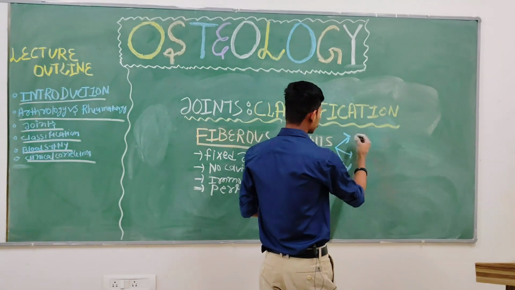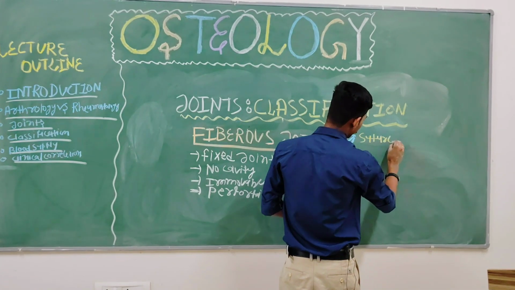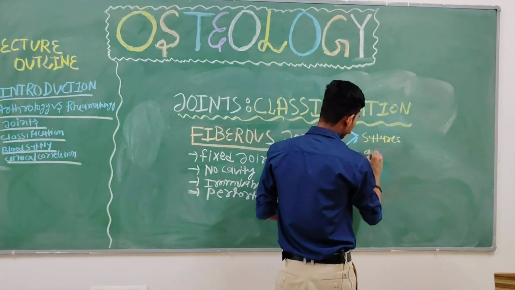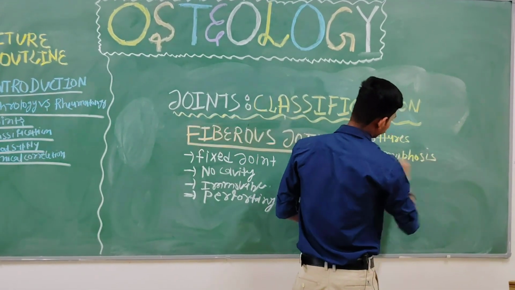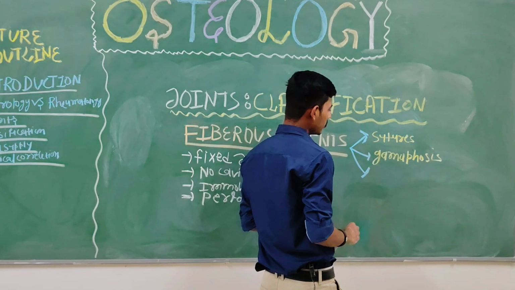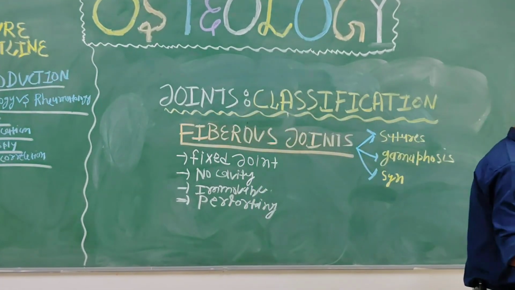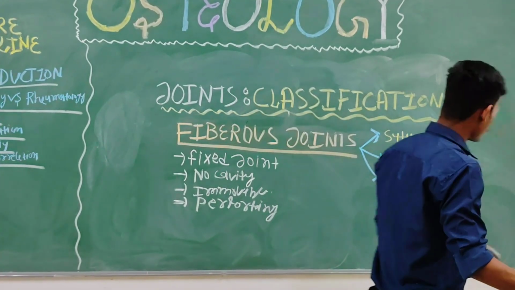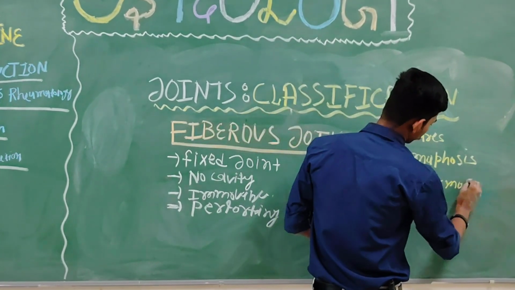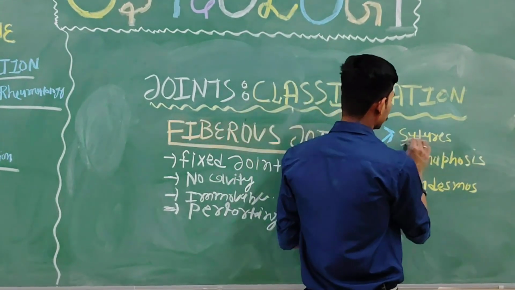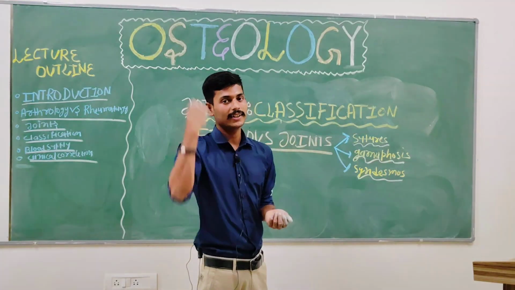The first classification is sutures, then gomphosis, and then syndesmosis. Now it's easy to understand that the sutures are present in the skull.